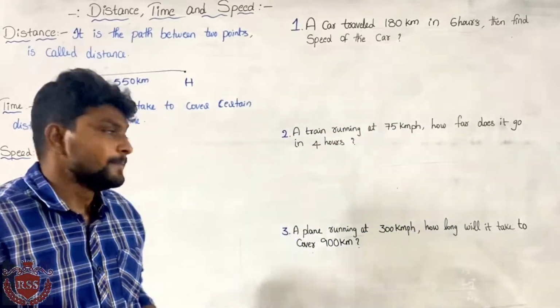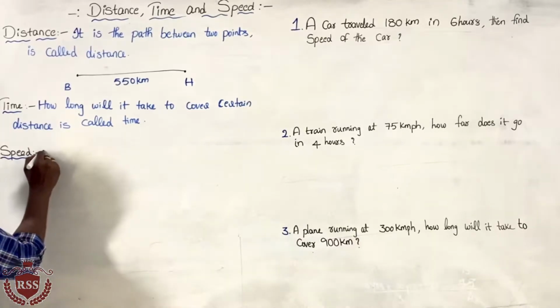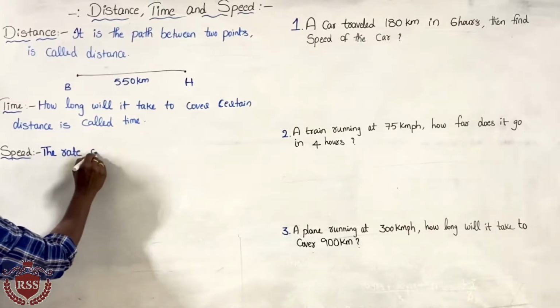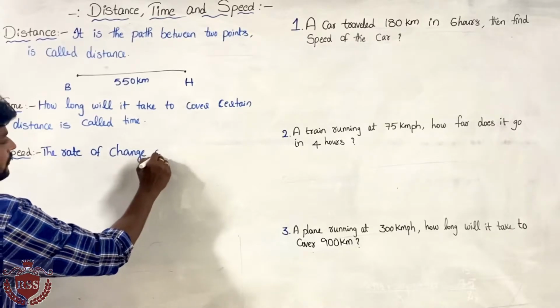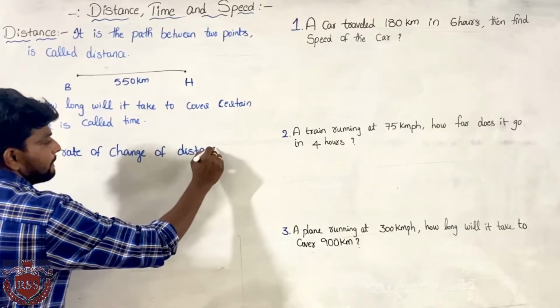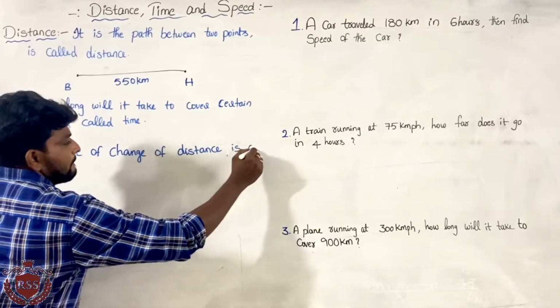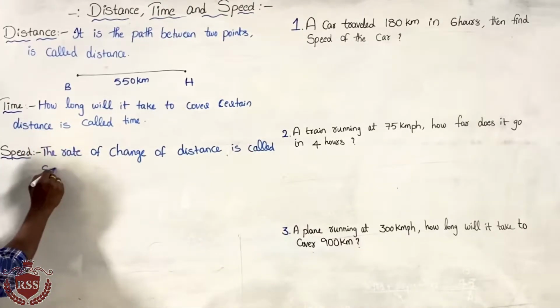What do you mean by speed? The rate of change of distance is called speed.